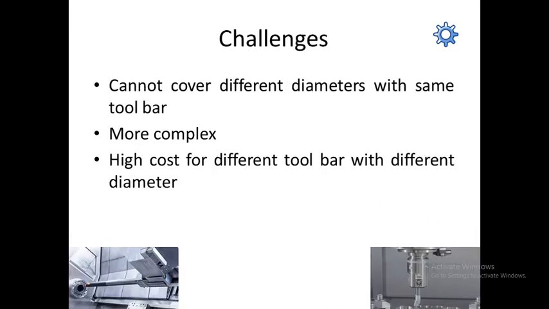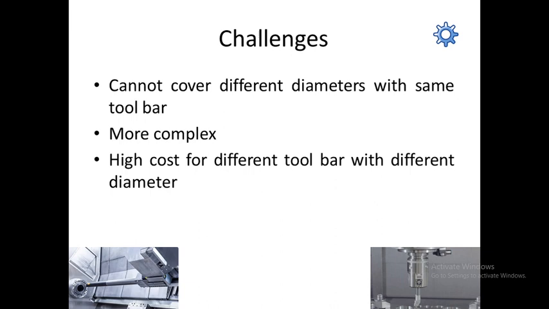The main challenge with this work is that we cannot cover different diameters with the same toolbar. From this invention we can make from 5 mm to 100 mm, or otherwise we can increase the topology and the geometry of the toolbar with respect to the job nature.